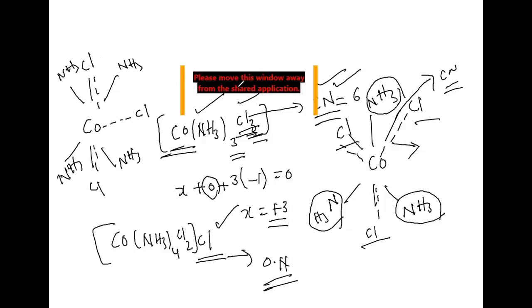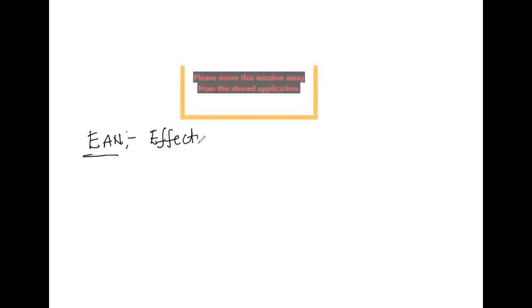Now come to the next one. That is EAN. What is this EAN actually? Any idea to anyone regarding this EAN? Ethylene diamine, sir. No, that is over already. This EAN is nothing but effective atomic number, which was given by Sidgwick.